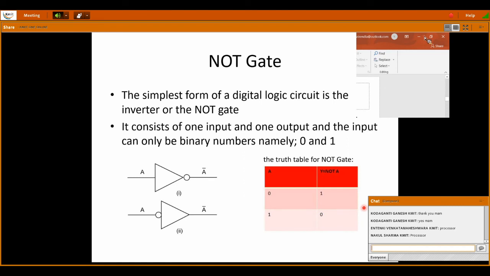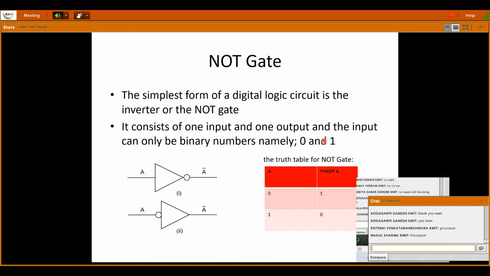So first is the NOT gate. NOT gate is an opposite gate. If you give input 1, output is 0, and if you give input 0, output is 1. Just opposite. So complement, you can say.